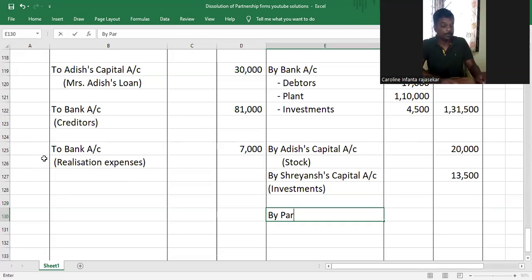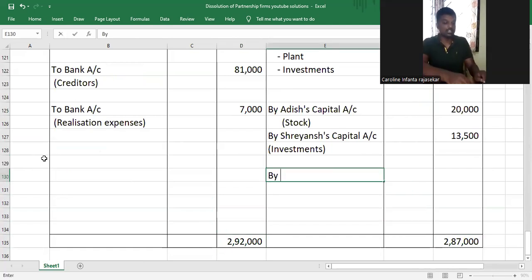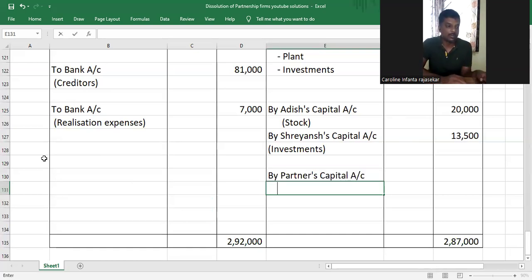So by partners, okay, we have to tally. In order to tally, what should you do? You do the debit total and credit total. The debit total is 2,92,000 and the credit total is 2,87,000, which means what, my dear children? Debit side is more, credit side is less, and therefore it is a loss. The loss will be distributed between the partners in their profit sharing ratio.